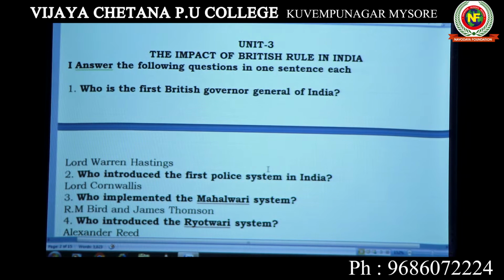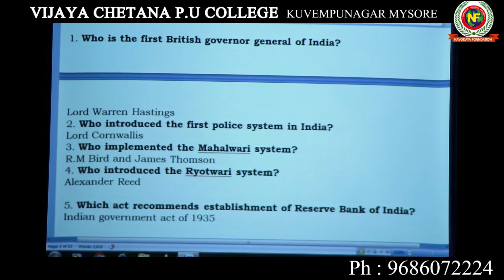Let us see what the 1 mark questions in this chapter are. First question: who is the first British Governor General in India? Warren Hastings is the first Governor General in India. Who introduced the first police system in India? The police system was introduced by Cornwallis. Then, who implemented the Mahalwari system? This is most important. This question will be asked frequently. That is R.M.